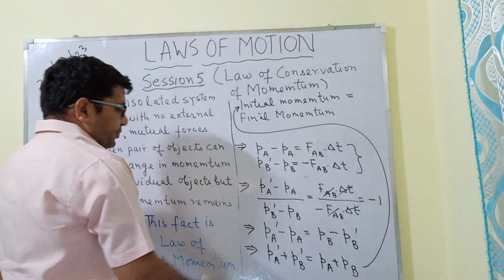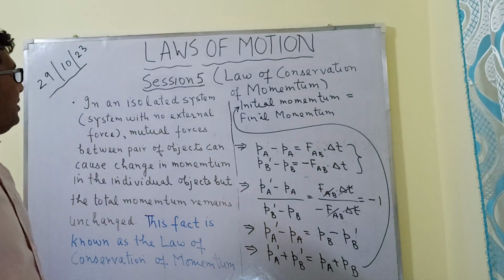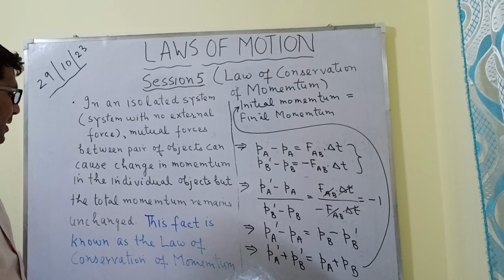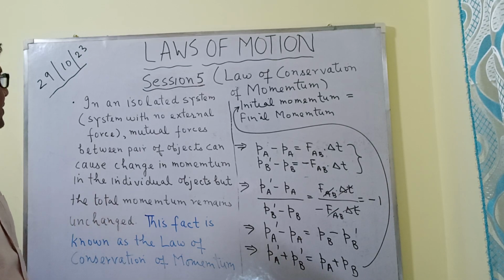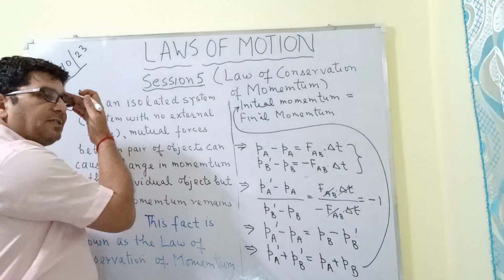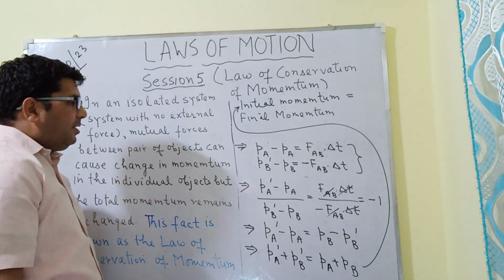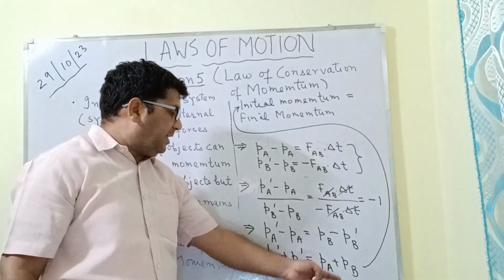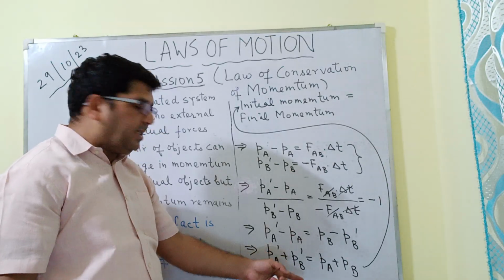ठीक है, so this is what I just wanted to discuss in this session number 5, that is the law of conservation of momentum, with the help of an example. और यहाँ पर मैंने एक एग्जाम्पल लिया था, I have taken an isolated system which had two bodies A and B. So the initial momentum was PA and PB, and after the collision their momentum was PA dash and PB dash.